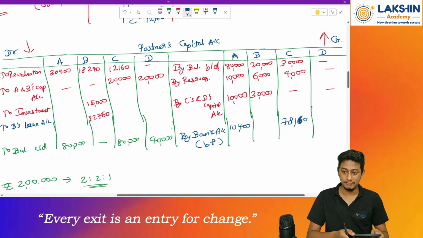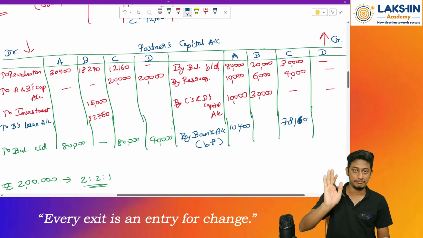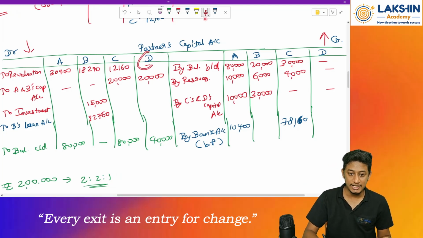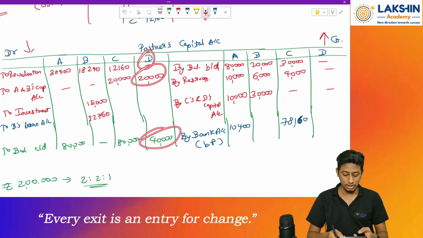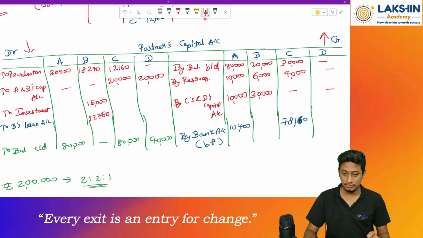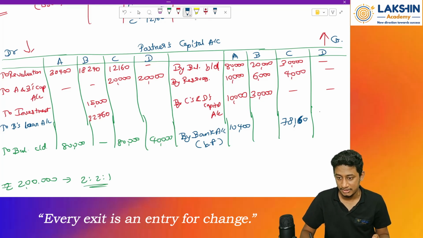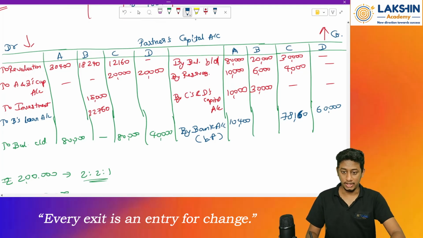Now about Mr. D. Mr. D is on the credit side. There is nothing. That means only debit side remains, right? So these two amounts: 20,000 plus 40,000 equals rupees 60,000. So 60,000 will be brought in by Mr. D. Clear. Okay. Now next.